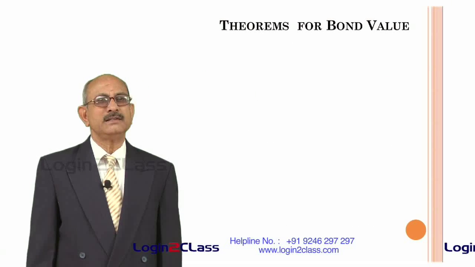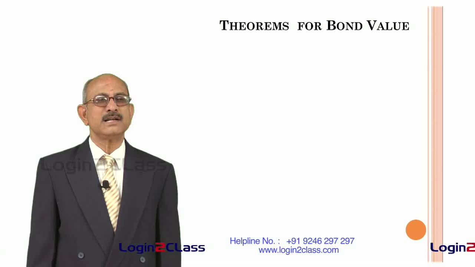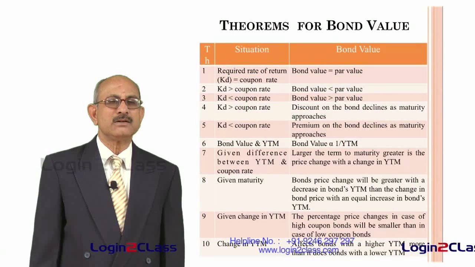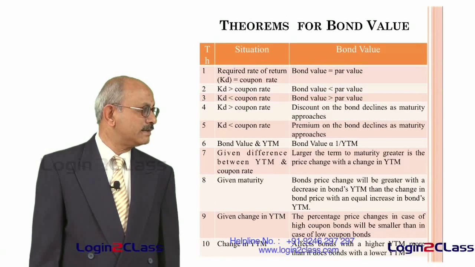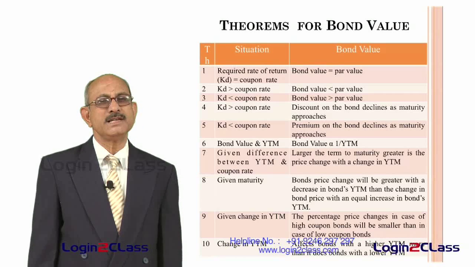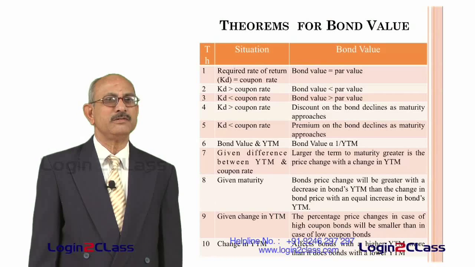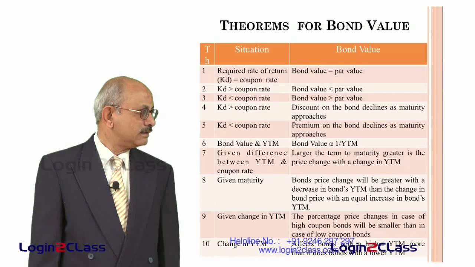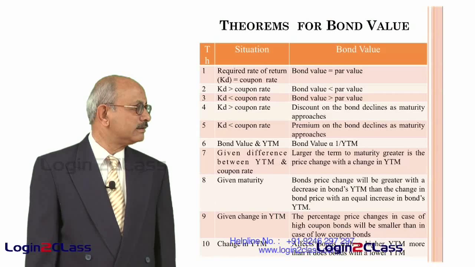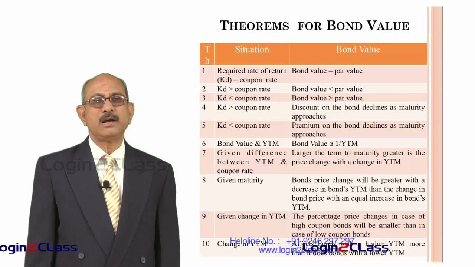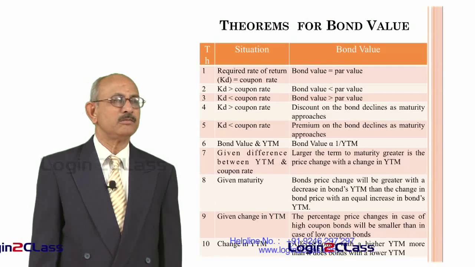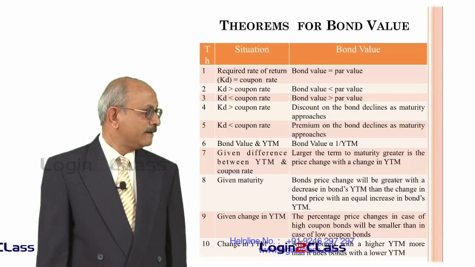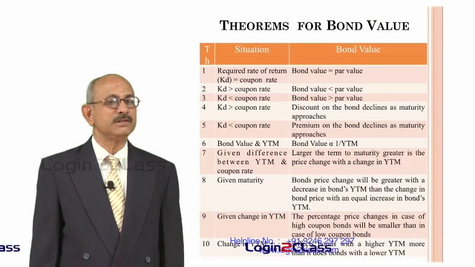So there are various theorems on the bond value. You have to understand how the coupon rates, then the cost of equity or the cost of debt, and the bond value keep on changing, and what is the relation between the market value of the bond and the cost of debt. This can be seen by looking at what happens whenever bond prices go up or down, or whenever interest rates in the market go up or down. So we will consider different theorems. The first theorem says,